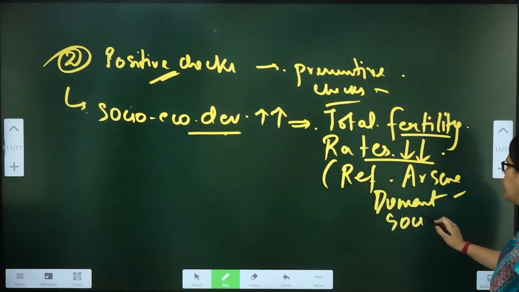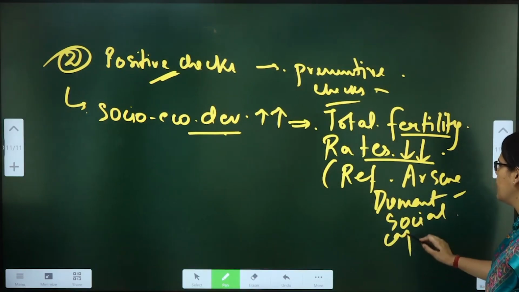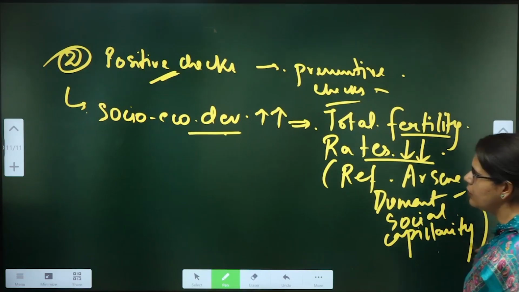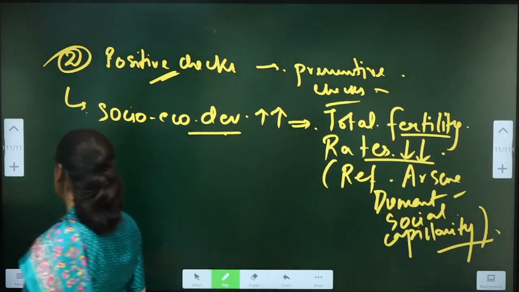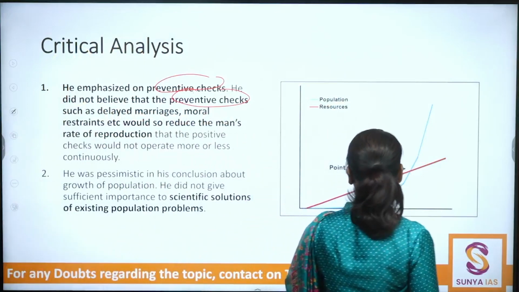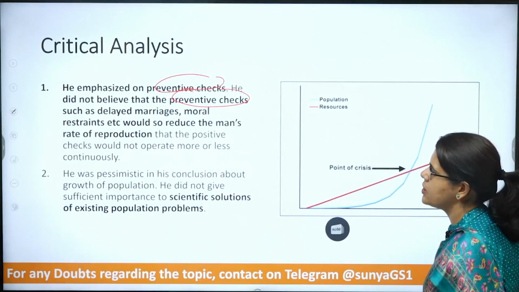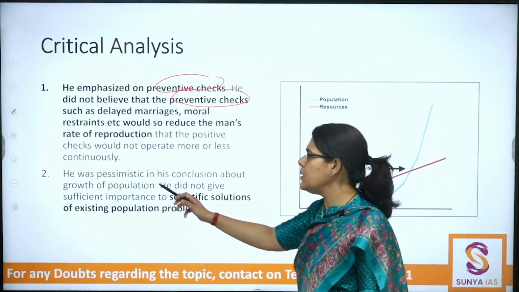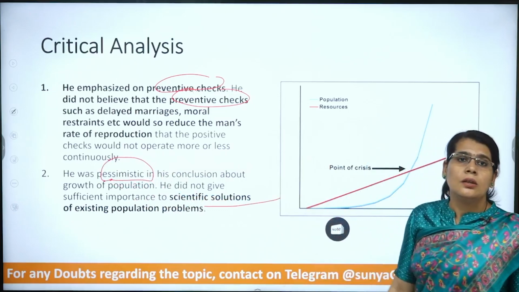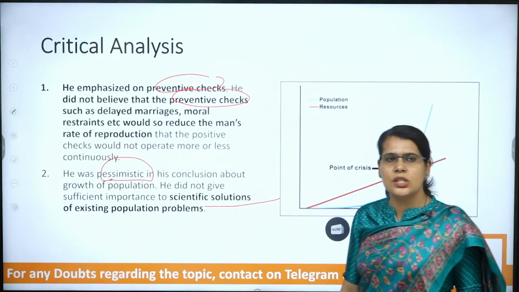Social capillarity. So when we will be discussing that, I will be making a reference to this. A very important thing, he is also pessimistic. Isn't he pessimistic when he is not talking about scientific interventions?